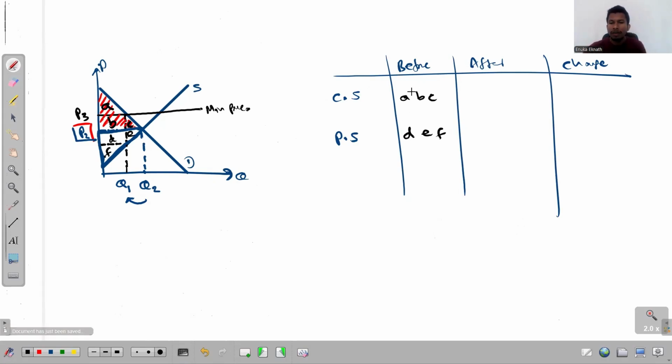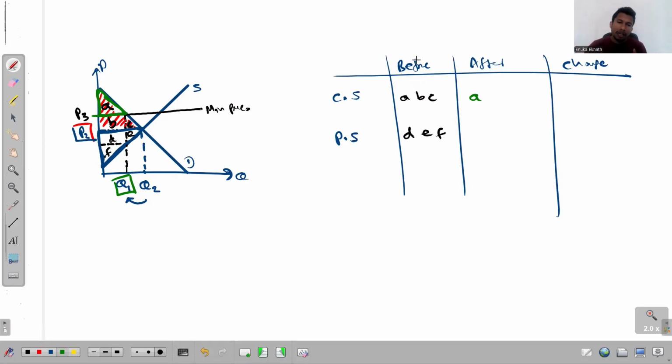Now let's see the situation after imposing the minimum price. So that is the region below the demand curve, above the market price, up to the quantity that is traded in the market. See, it has to be the region below this demand curve and it has to be the region above the market price. Now the minimum price is set so that the market price has to be that minimum price up to the quantity that gets traded in the market. So what is the quantity that gets traded in the market? That is this Q1 quantity. Hence, you only recognize this region to be the consumer surplus after imposing the minimum price.